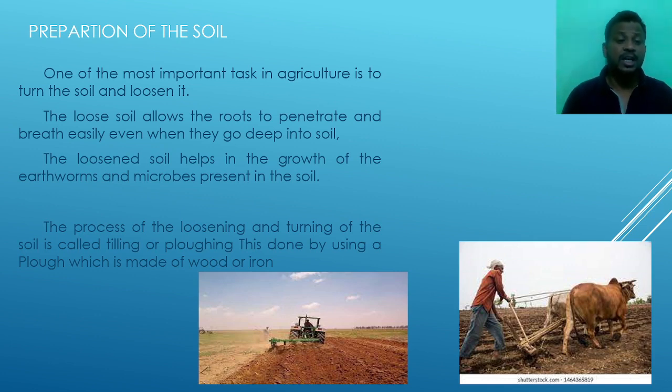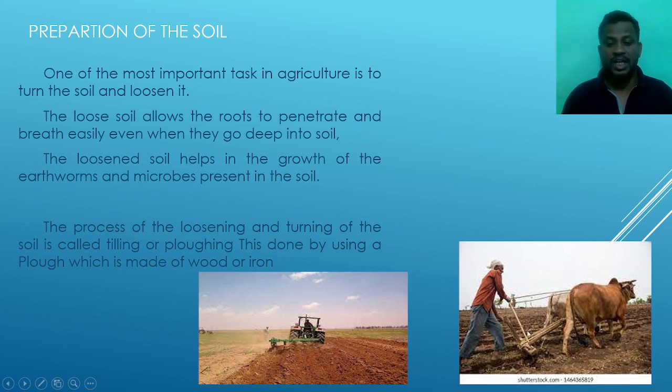Next, the process of loosening and turning the soil is called tilling or ploughing. It means separating the particles of the soil. In the picture below we can see the farmer tilling or loosening the soil using an instrument. The ploughing is done by an instrument known as the plough, which is made of wood or iron.